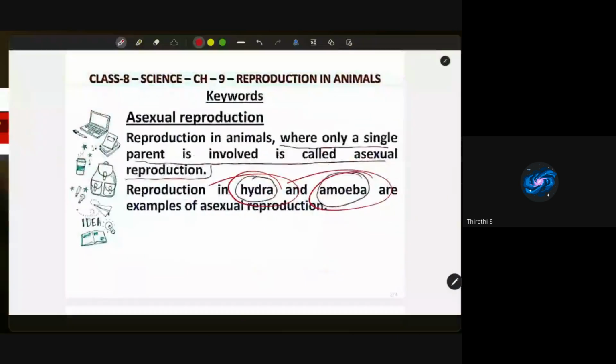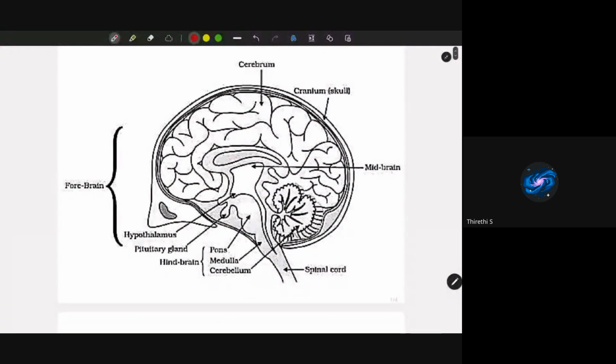See, what is this diagram, ma? Brain. Brain, yes. In the brain diagram, you can draw and label the cerebrum, and the midbrain you can label. And when coming to the hindbrain, all the three parts have to be labeled correctly. Pons, then medulla, then cerebellum. This has to be in order, children. Don't miss this order, okay?